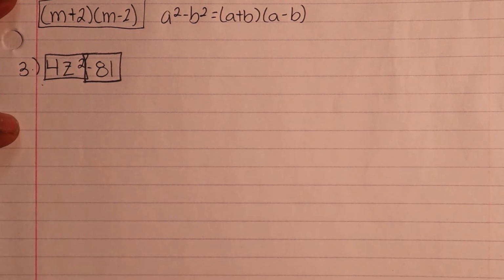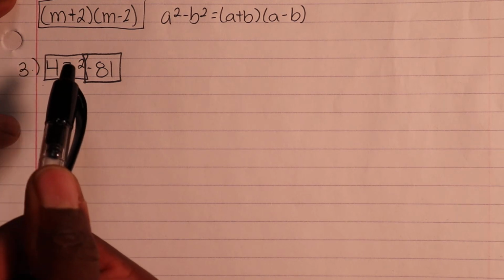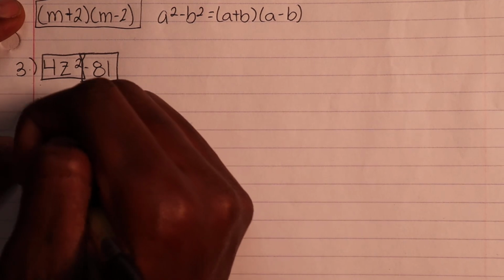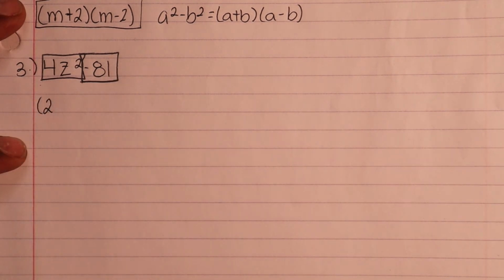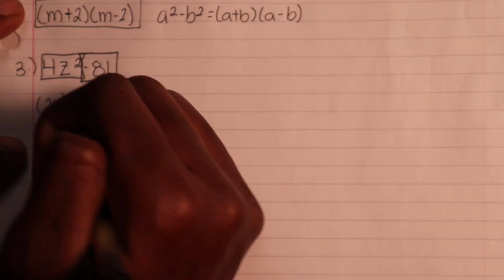So then we ask ourselves, okay, what two numbers when I multiply it by itself will give me 4? And by that I mean 2 times 2. Okay, so we got that established. So I'll put a 2 here, correct? And I'll put a z here, okay? Then I'll put a square right there.